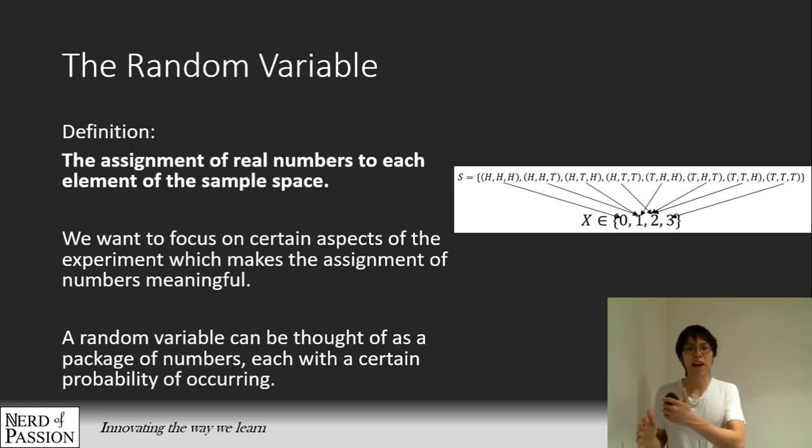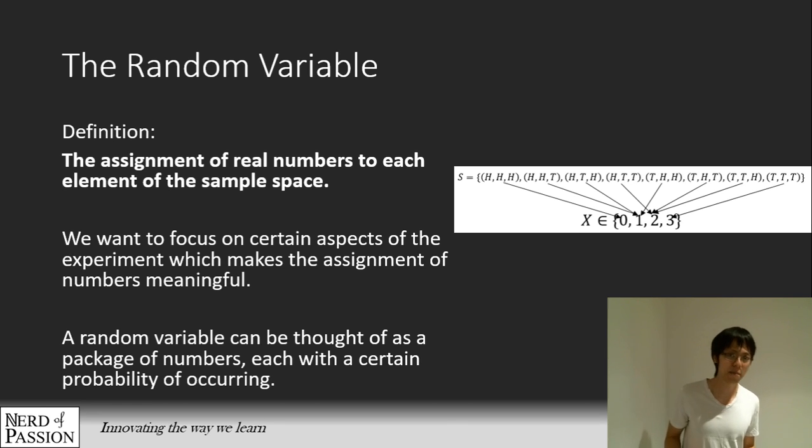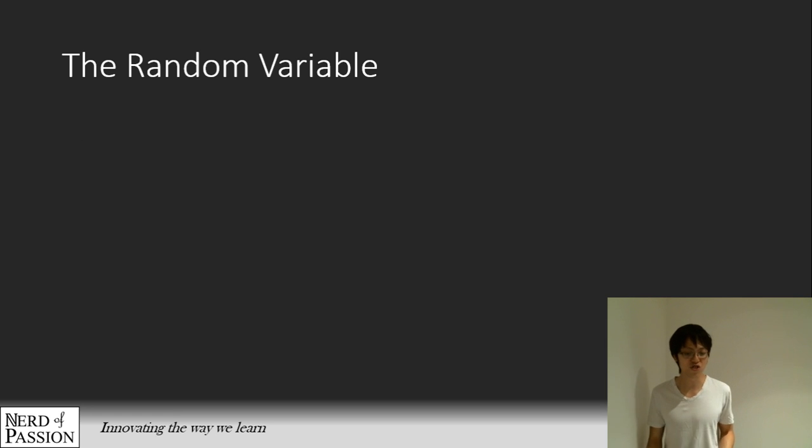Compared to the algebraic variable, which can contain only one number with a 100% chance of being that number, the random variable is a package of numbers, each with a certain chance of happening. This is the difference between the algebraic variable that many of you are familiar with and the random variable. They are two very different things, but definitely related to each other.